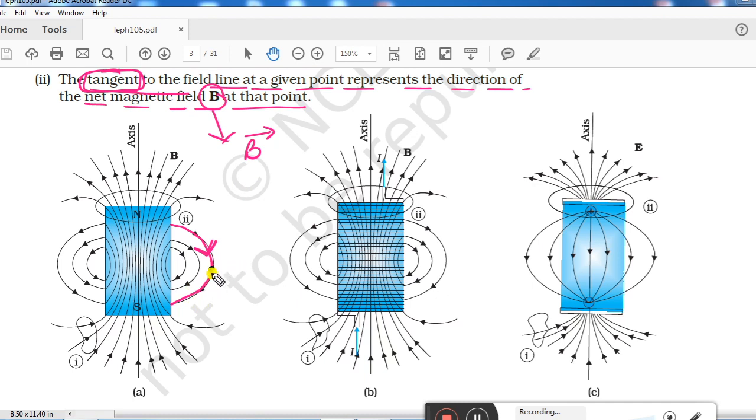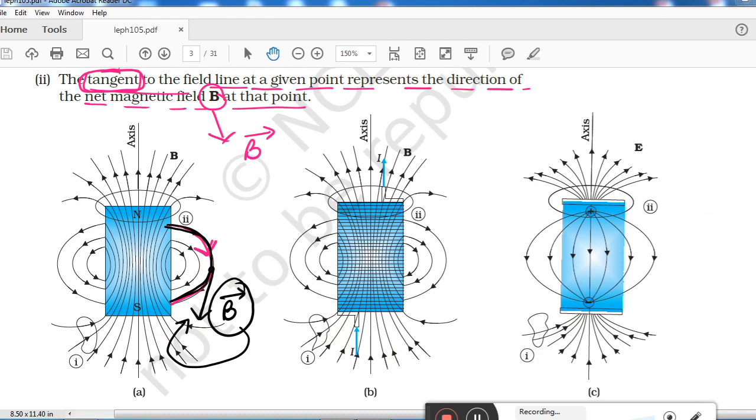Suppose at this point we want to find out the direction of the magnetic field. Then whatever will be the direction of the tangent at this point, the same will be the direction of the magnetic field. That means the direction of the magnetic field you can identify by drawing a tangent at any point present in the magnetic field. Okay, wherever the magnetic field is, at any point, draw a tangent on the magnetic field line, and it will show you the direction of the magnetic field exactly at that point.